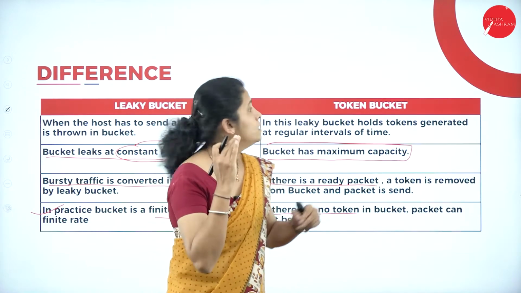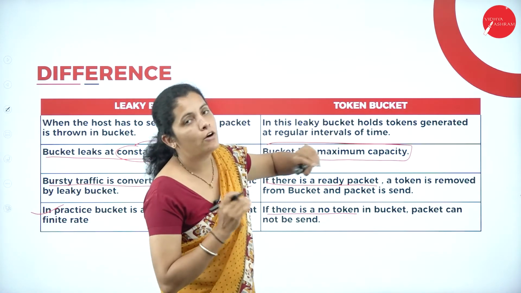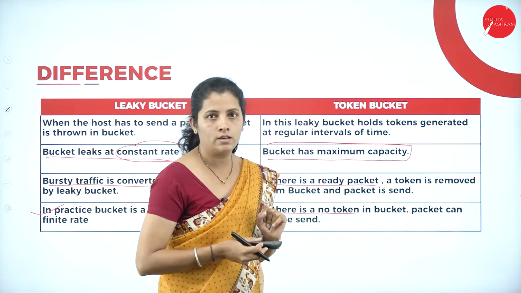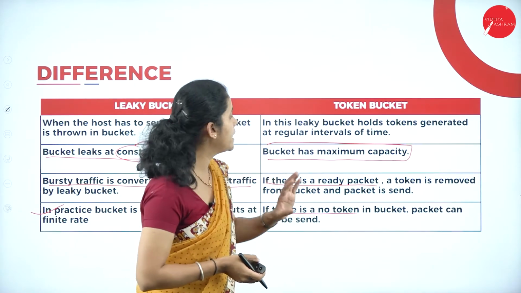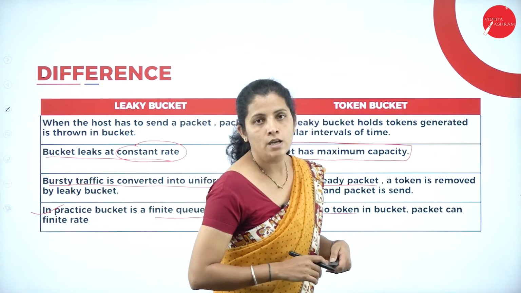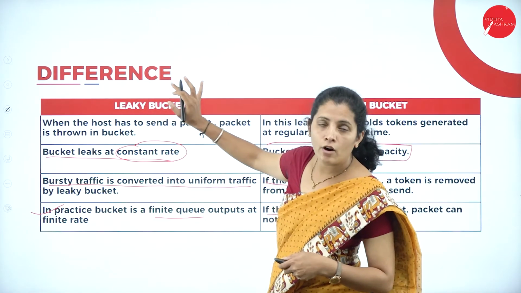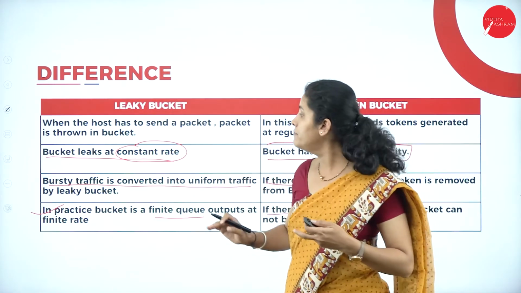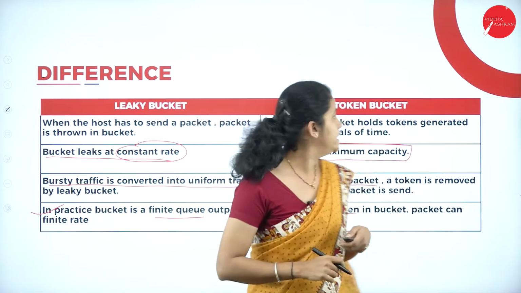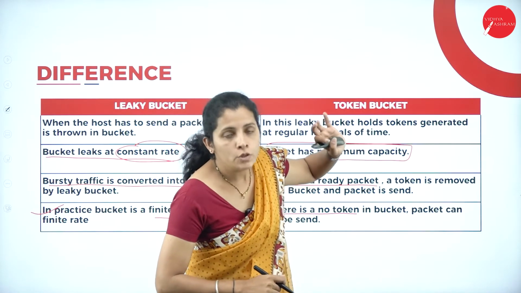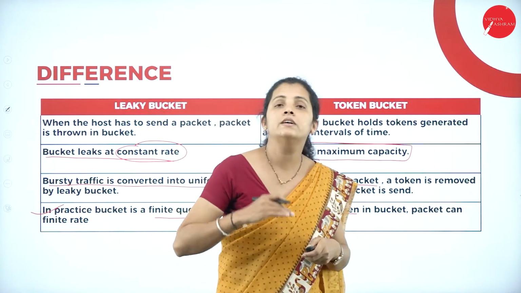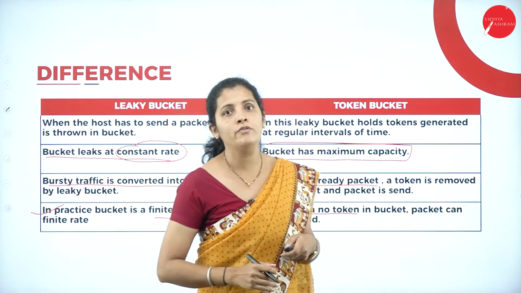That means the bucket must contain tokens. If the bucket does not have any token, then it's not possible to transfer the data. So the leaky bucket algorithm is mainly used to convert bursty data into uniform data, whereas the token bucket algorithm is used to transfer bursty data, that is, a huge or large amount of data.